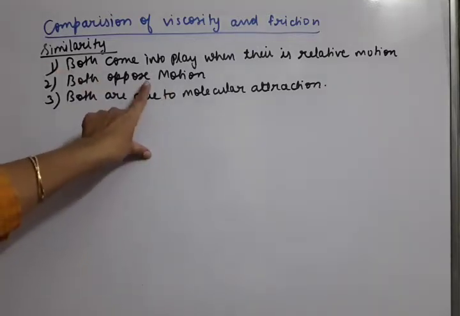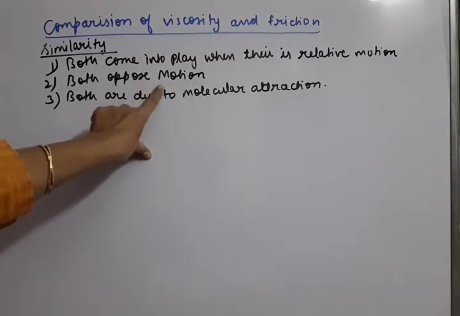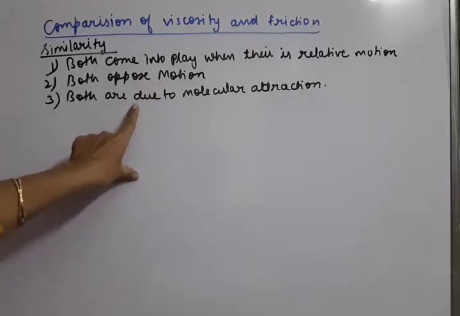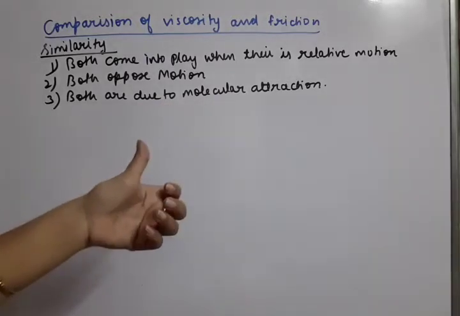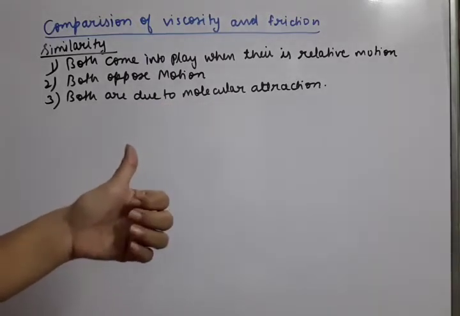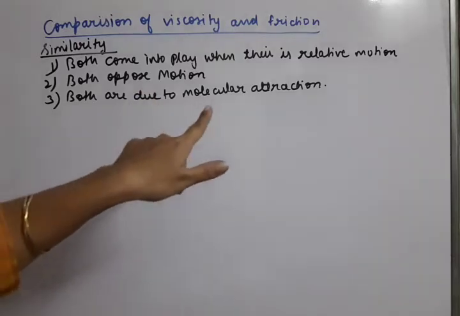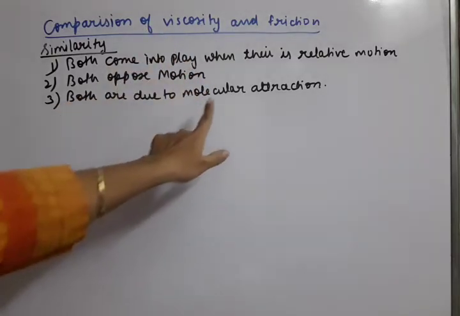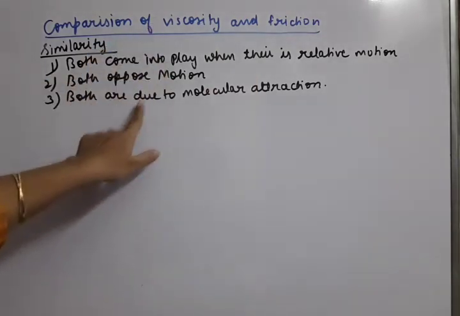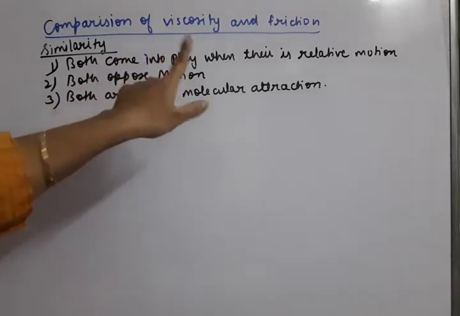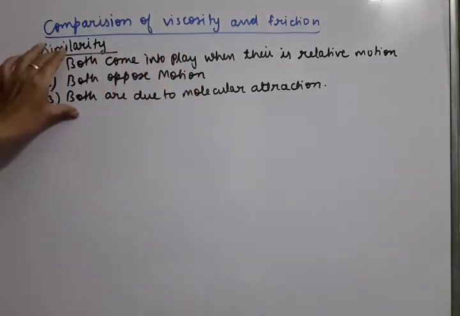In the same manner, both never support the motion, they always oppose it. And both forces are due to molecular attraction, as we have already discussed the cause of friction, and today the cause of viscosity also. Because molecular attraction is present, their appearance starts. So viscosity and friction forces are similar on the basis of these 3 points.